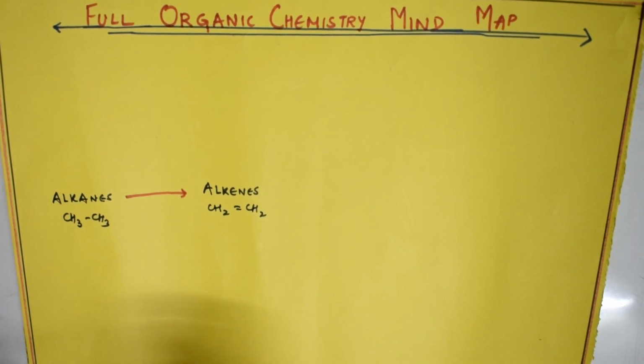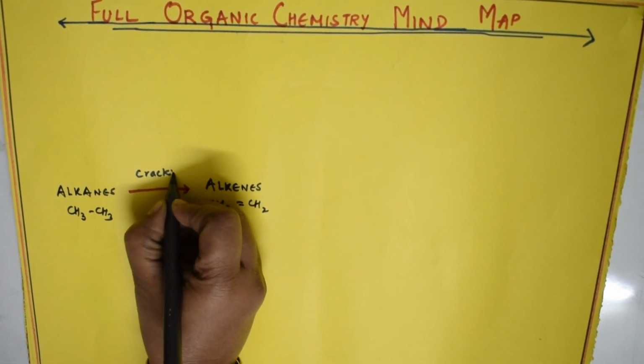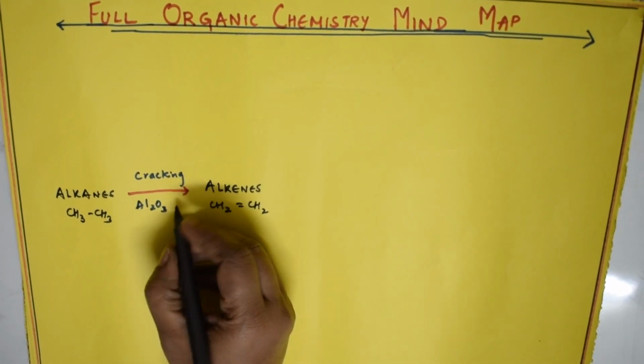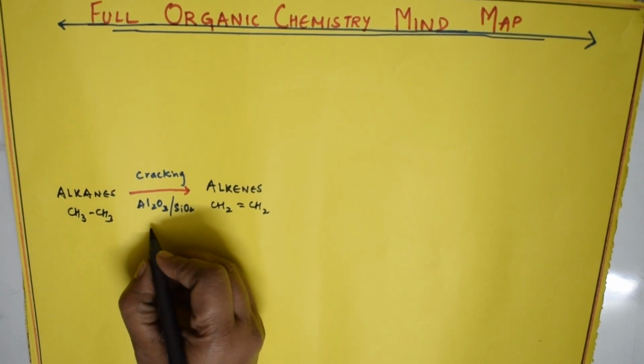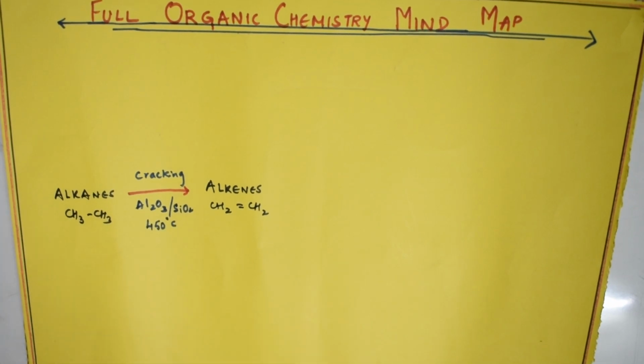Here I can use a process called cracking. With which one? With aluminium oxide and SiO2 also. What temperature? At 450 degrees centigrade I can use this and convert it. This is fine, right students?